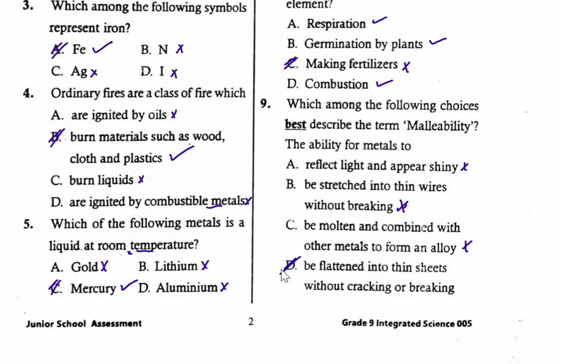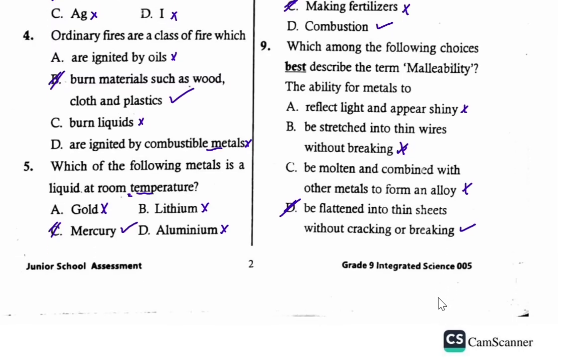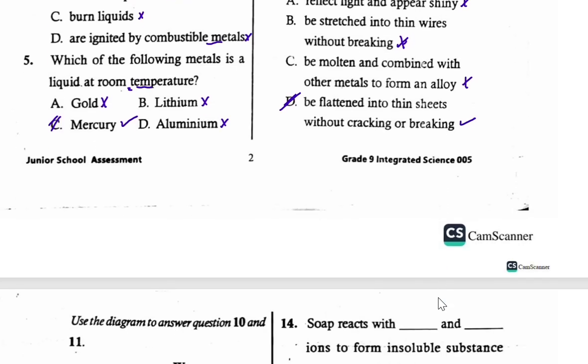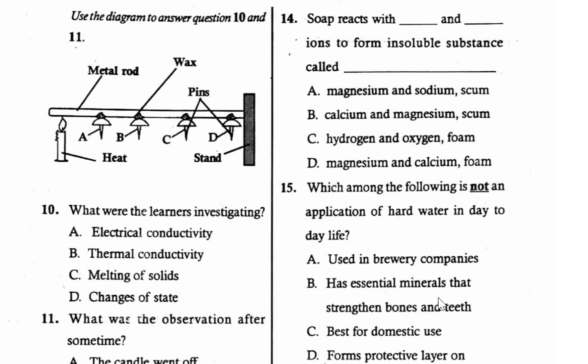Malleability is a property in which metals can be flattened into thin sheets without breaking or cracking. And a good example is aluminium. So let us continue to question number 11. So here we have a diagram. It's a diagram to answer question 10 and 11.